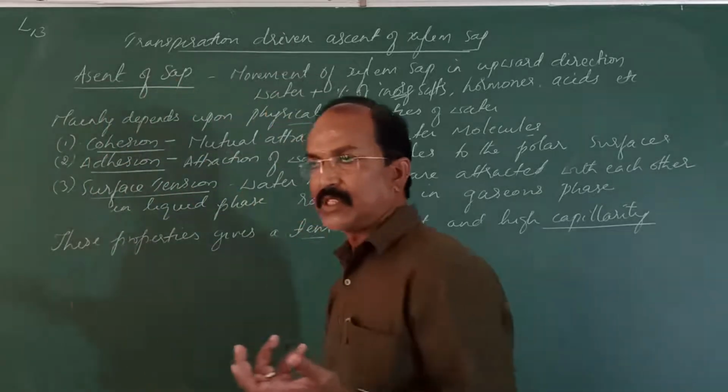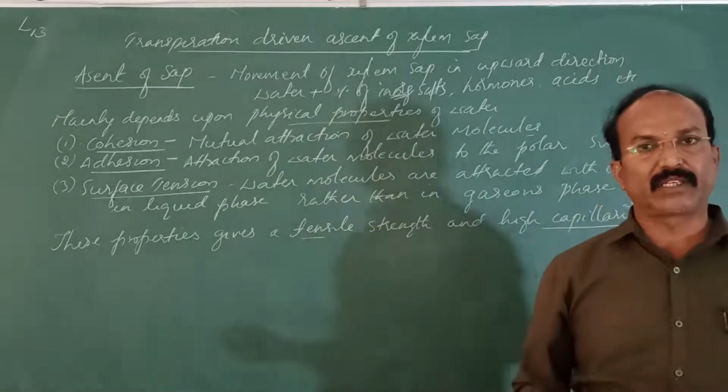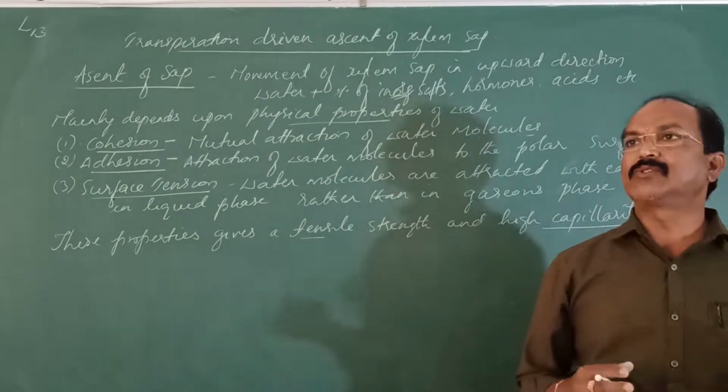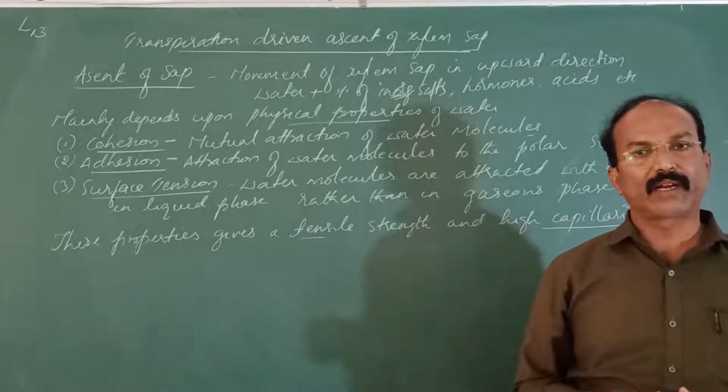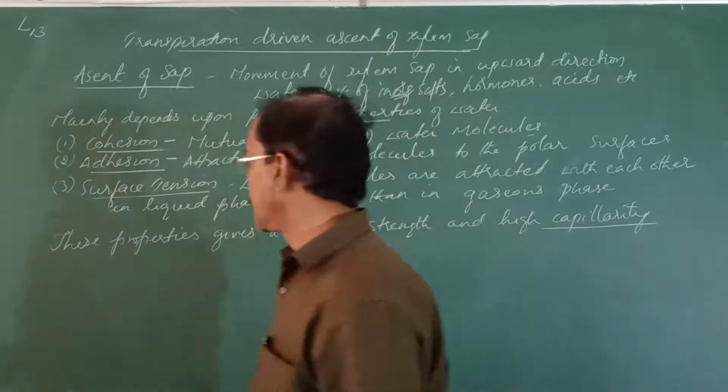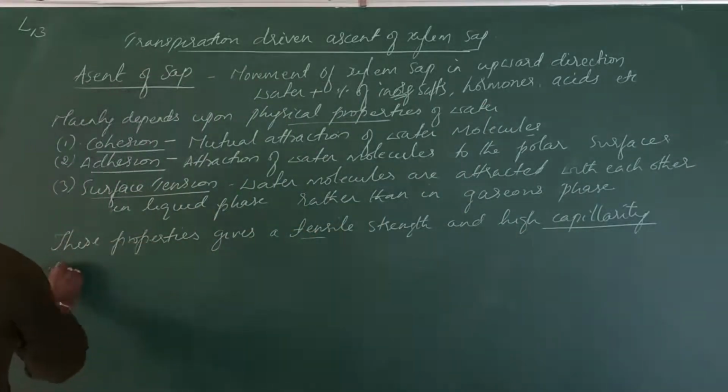So for photosynthesis, you see, the water is very much essential. If there is no water, then the photosynthesis gets limited. Understand? So photosynthesis requires water. Why is this water required to the plant body?